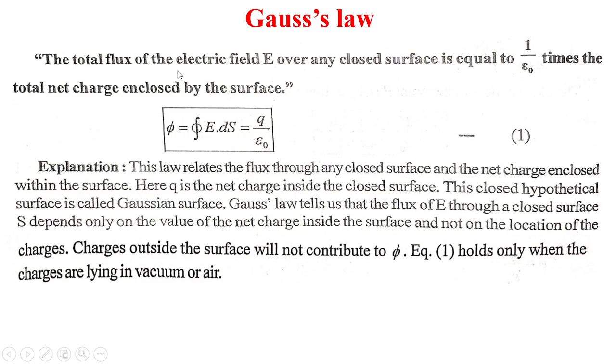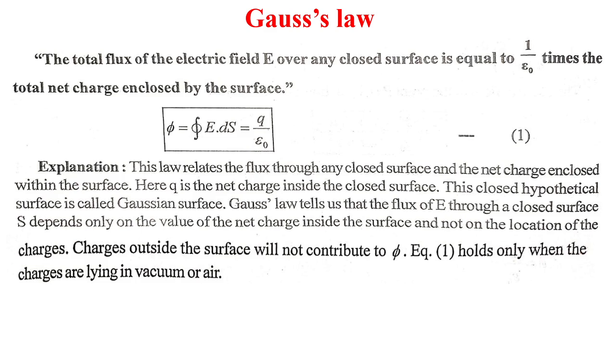Now, the Gauss law, that is the total flux of the electric field E over any closed surface, is equal to 1 upon epsilon 0 times the total net charge enclosed by the surface. This law relates the flux through any closed surface and the net charge enclosed within the surface. Here, Q is the net charge inside the closed surface. This closed hypothetical surface is called Gaussian surface.